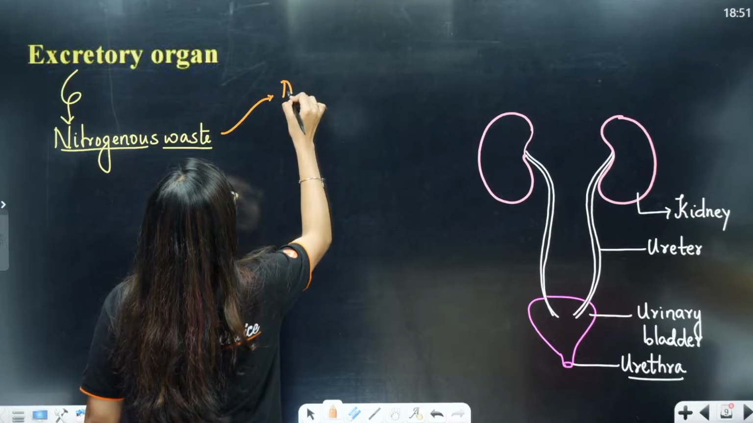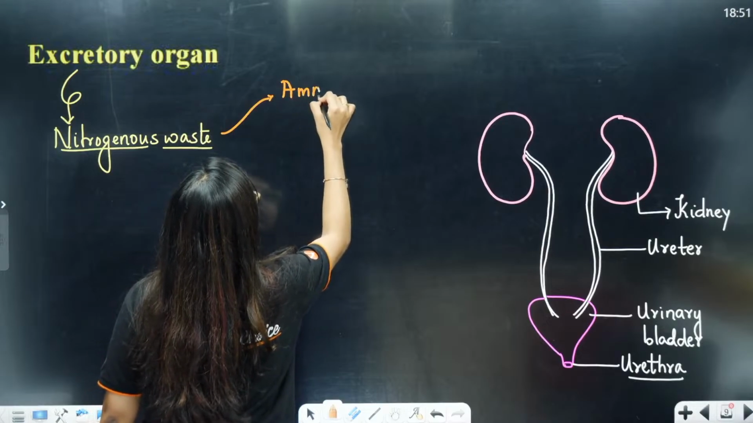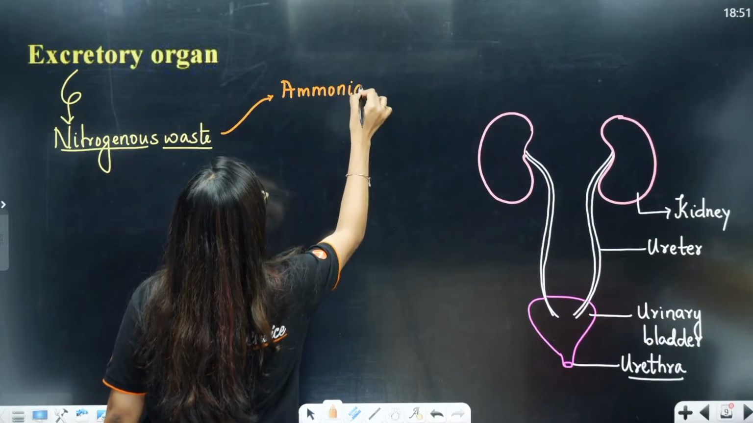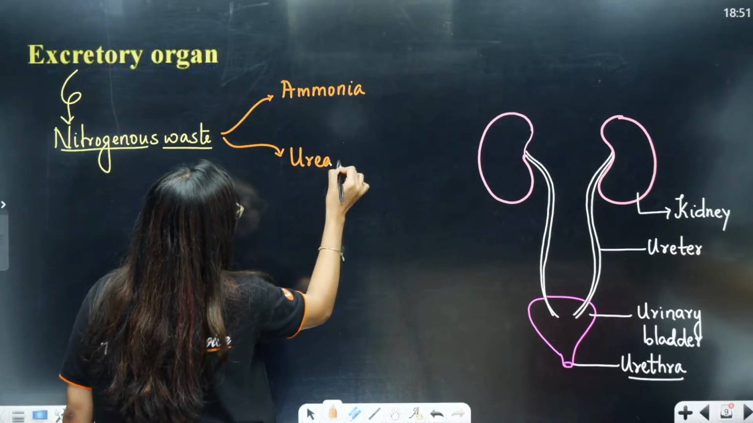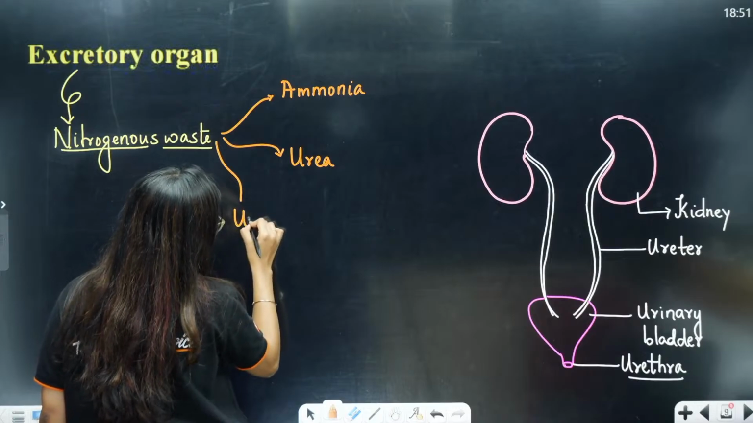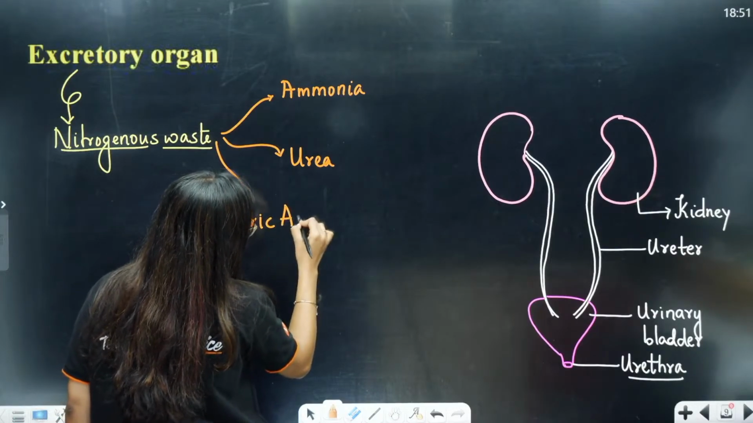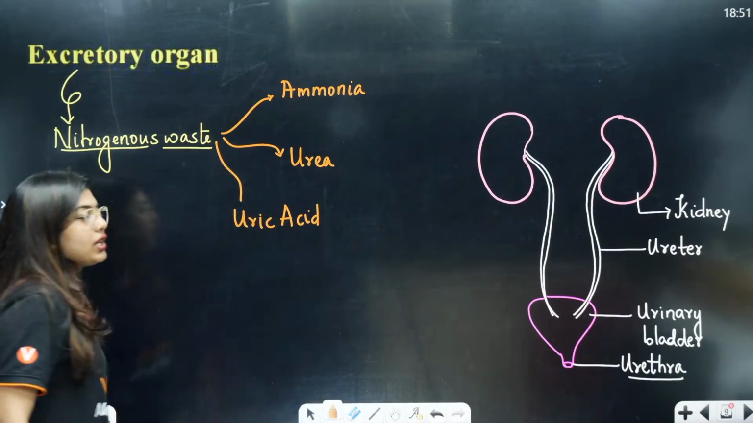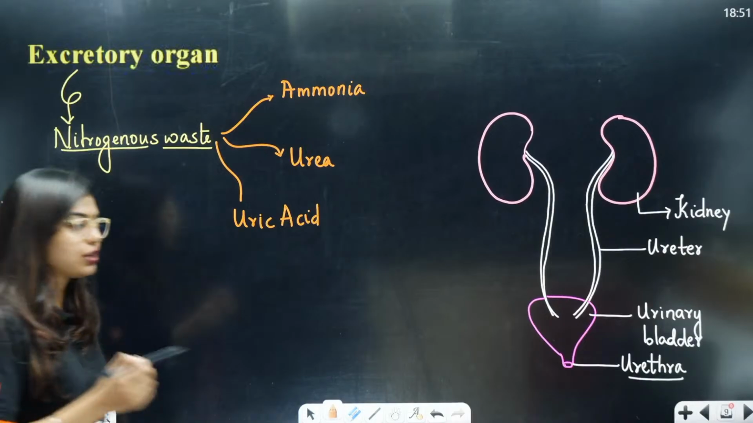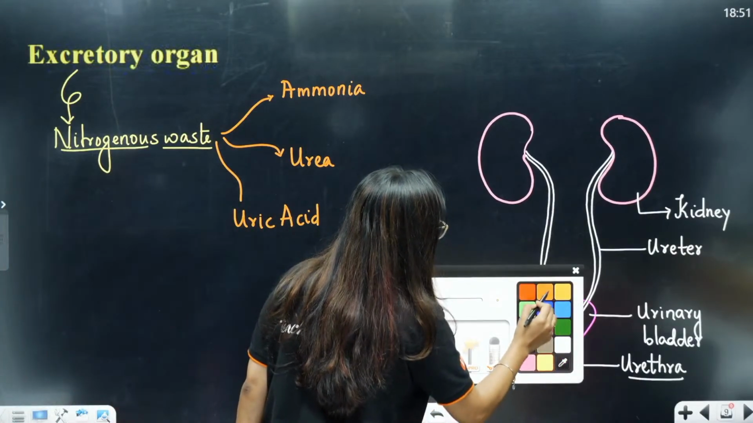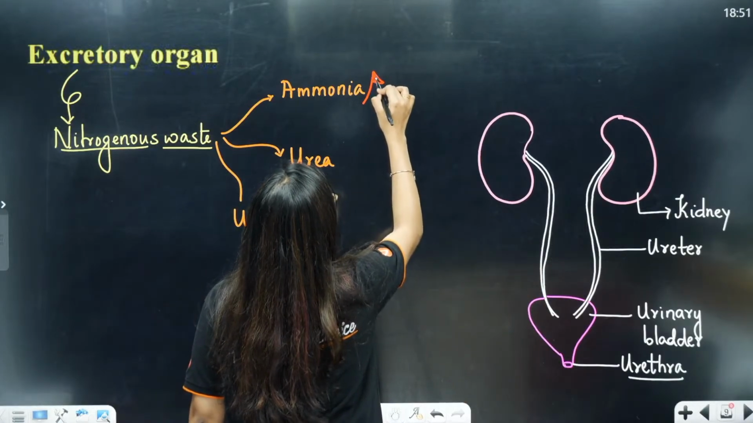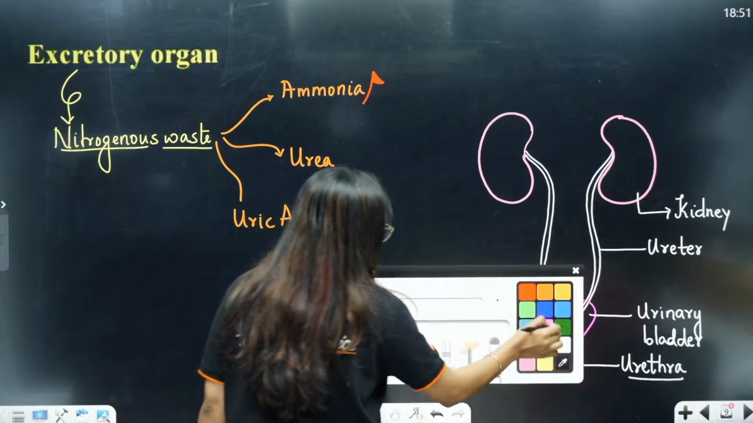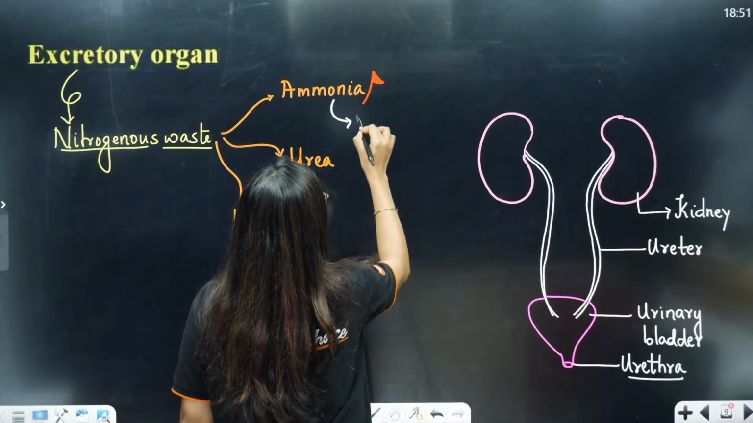First starts with your ammonia. Second one is going to be called your urea, and third is your uric acid, clear? Ammonia, urea and uric acid, these 3 are there. In this, the most red flag, who is the red flag? Ammonia is the red flag. Why is ammonia the red flag? Because it is the most toxic.